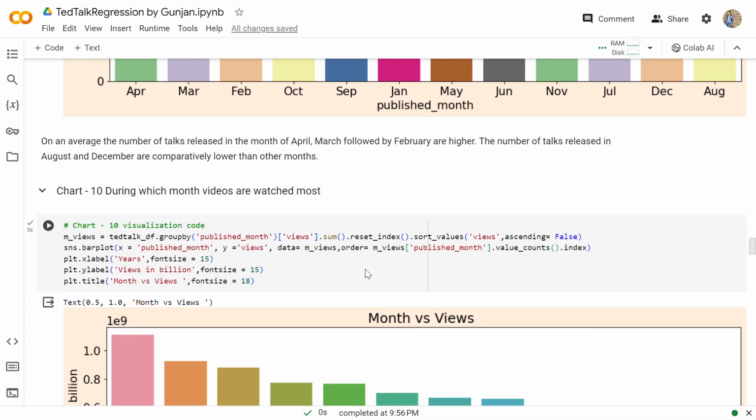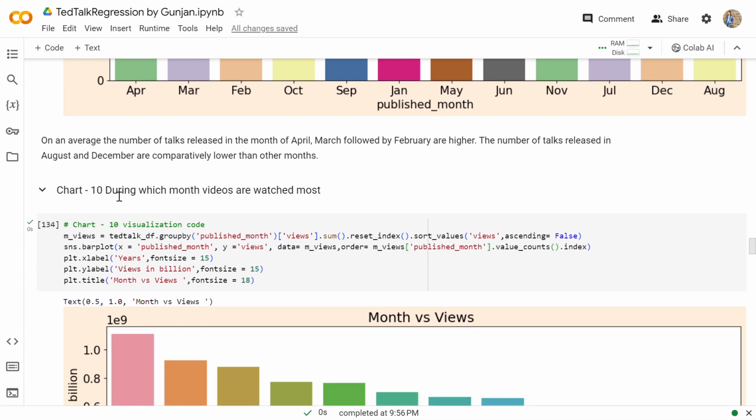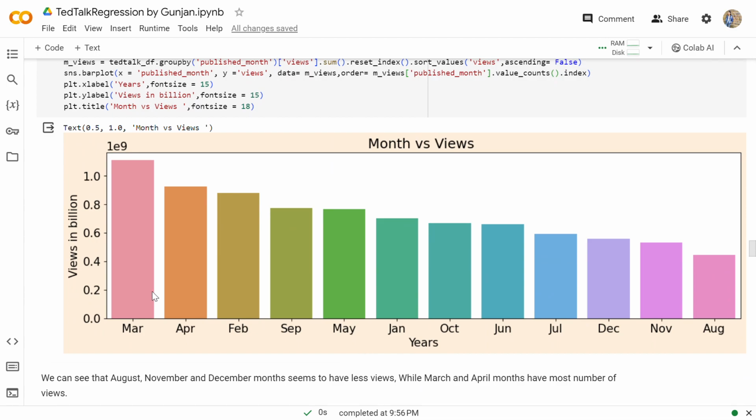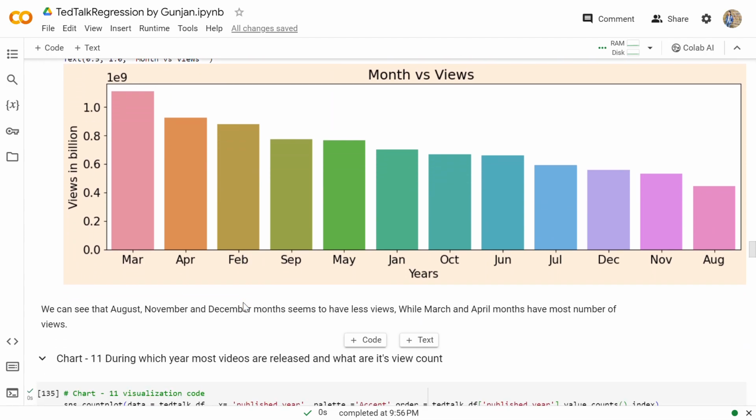Then chart 10 represents during which month videos are watched most. So we can see that August, November, and December seem to have fewer views, while March and April have the most views.